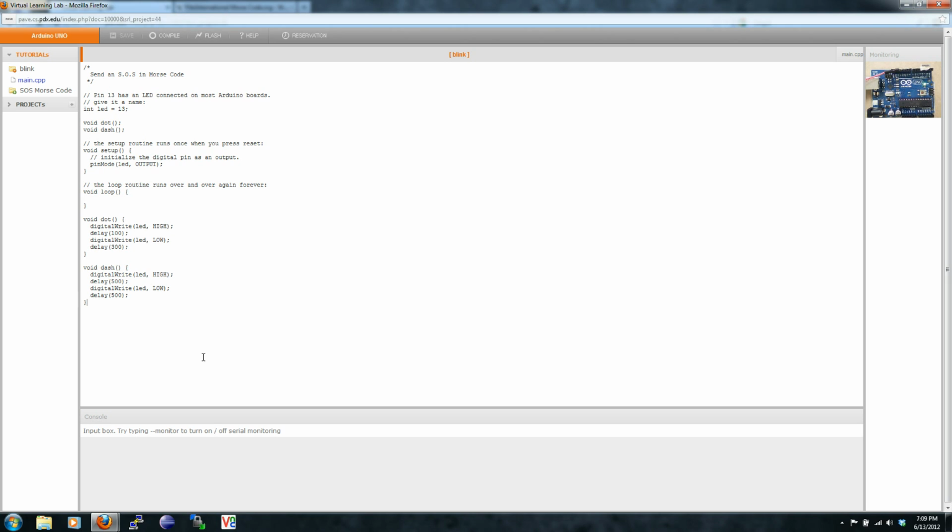Note that 500 milliseconds is the same as half of a second. Now that we've completed our dot and dash functions, let's use them in the loop function. Recall that the loop function is called over and over. Note that the letter S is made up of 3 dots and the letter O is made up of 3 dashes.